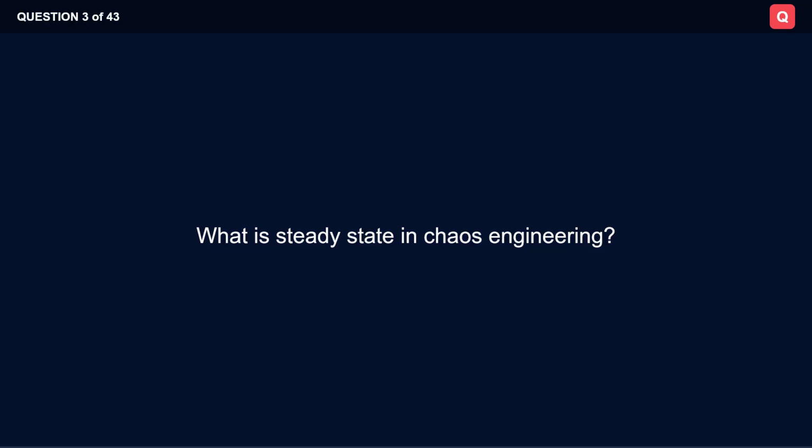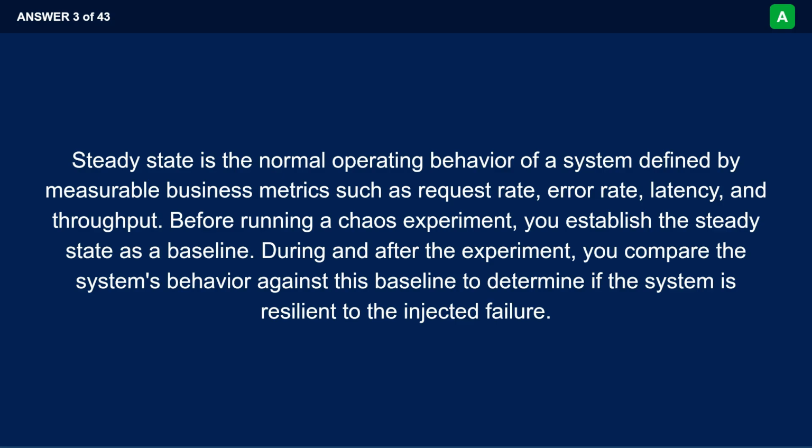What is steady state in chaos engineering? Steady state is the normal operating behavior of a system defined by measurable business metrics, such as request rate, error rate, latency, and throughput. Before running a chaos experiment, you establish the steady state as a baseline. During and after the experiment, you compare the system's behavior against this baseline to determine if the system is resilient to the injected failure.